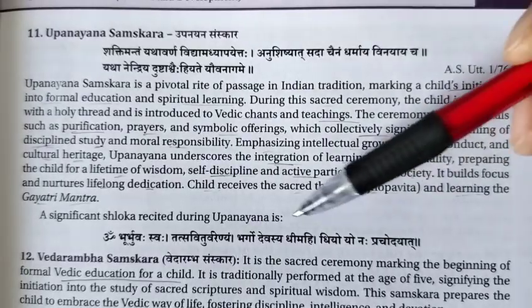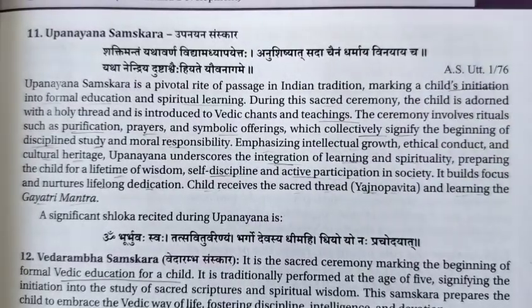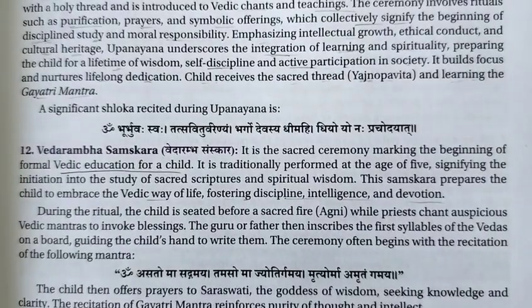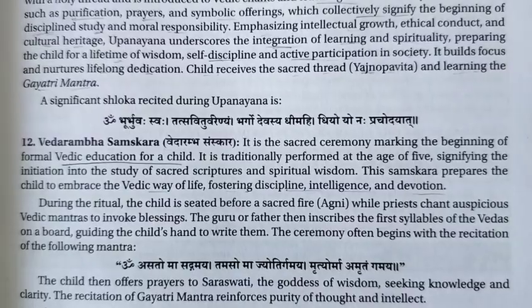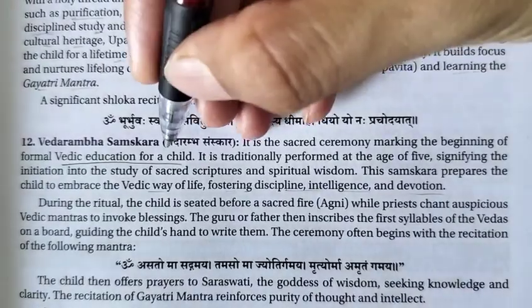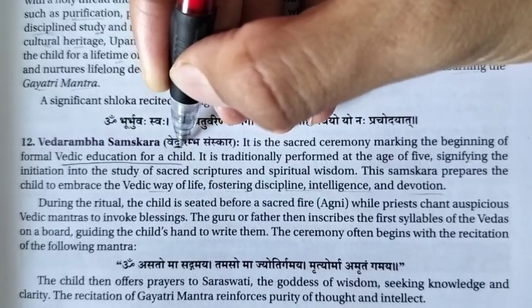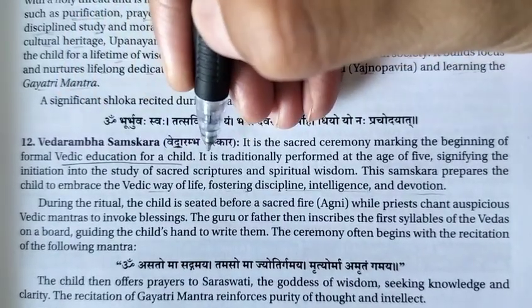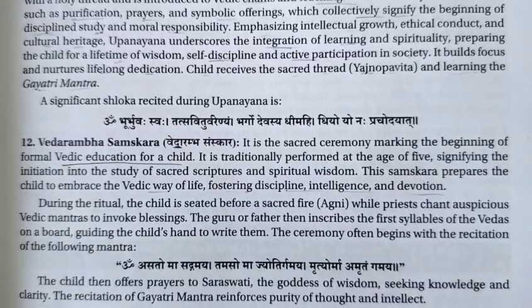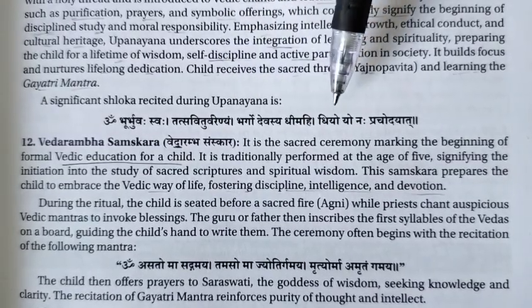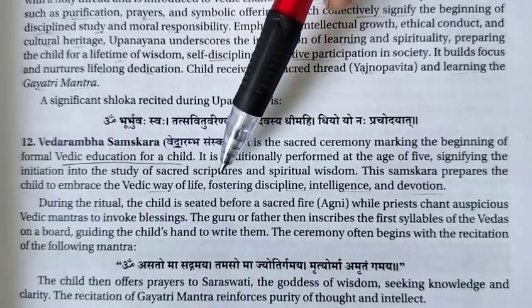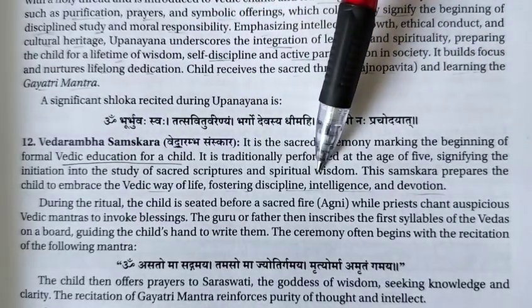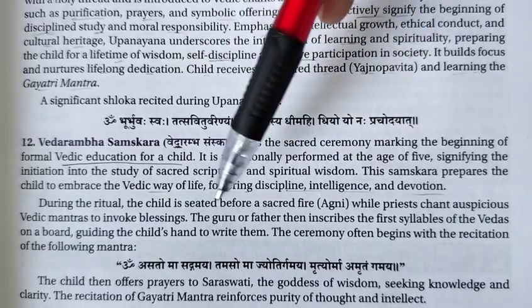Next is the Vedarambha Samskar. So what is a Vedarambha Samskar? We will see that. It is a sacred ceremony. Upanayana Samskar was the start of formal education and spiritual learning. But Vedarambha, as the name says, is when the Vedic education of the child starts, and the ceremony that has to be done then is called the Vedarambha Samskar. It is traditionally performed at the age of 5, and signifies the initiation into the study of the sacred scriptures and spiritual wisdom.